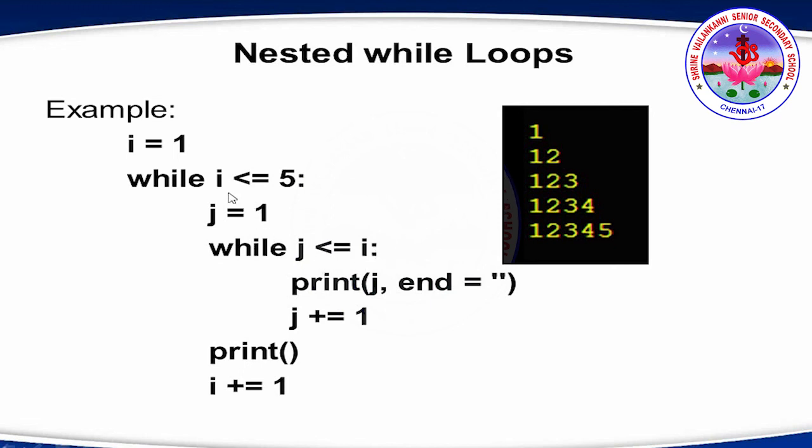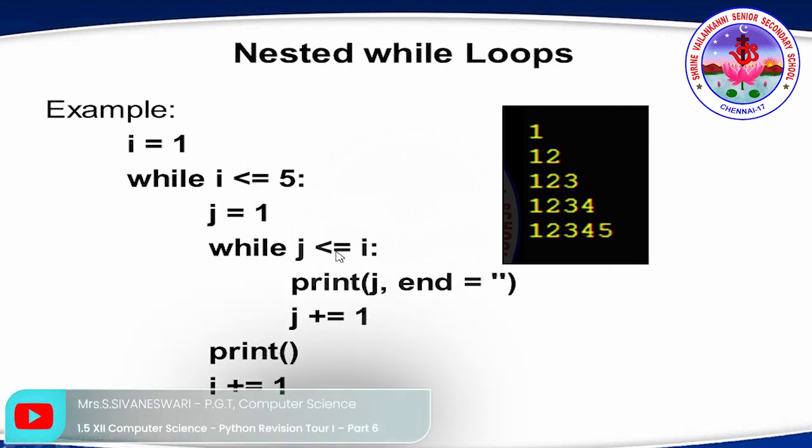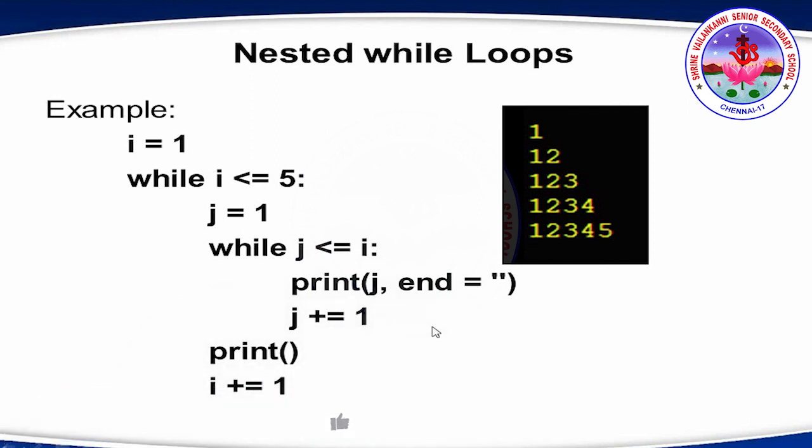So again, i becomes 3, j is taken as 1, 2, 3. Now i is 4, j is taken as 1, 2, 3, 4. Now i becomes 5 because we are going to include it. It has less than or equal to. And j is taken as 1, 2, 3, 4, 5. So this is how the nested while loop works. With this, we conclude with for and while loops in this session.